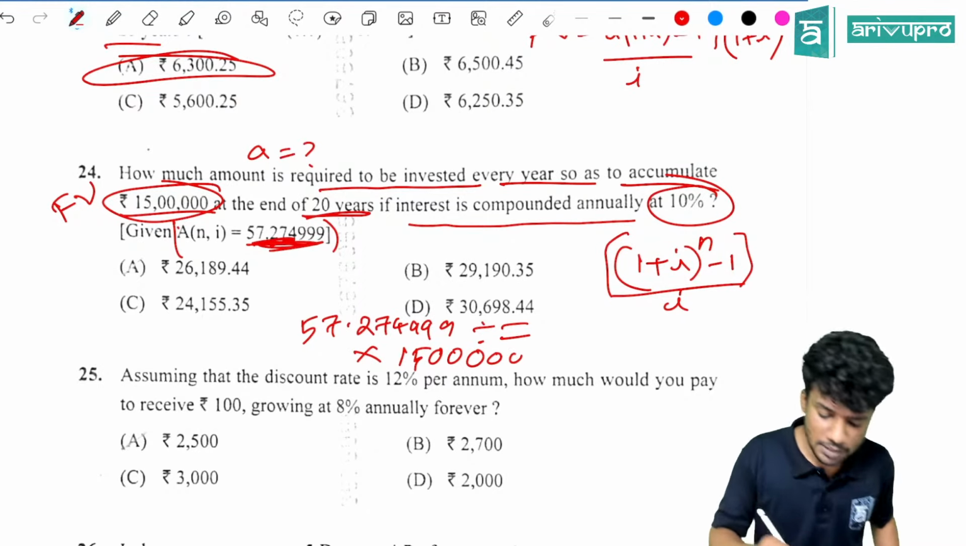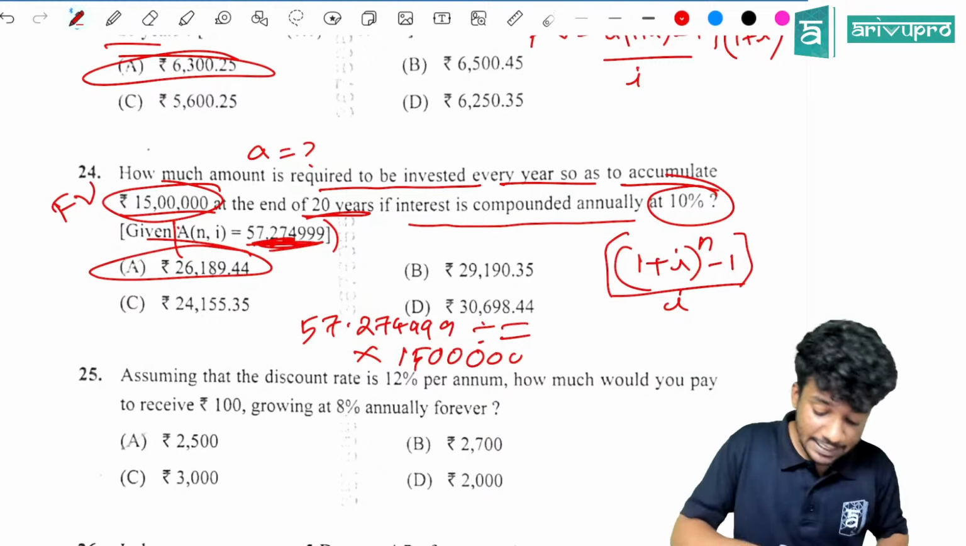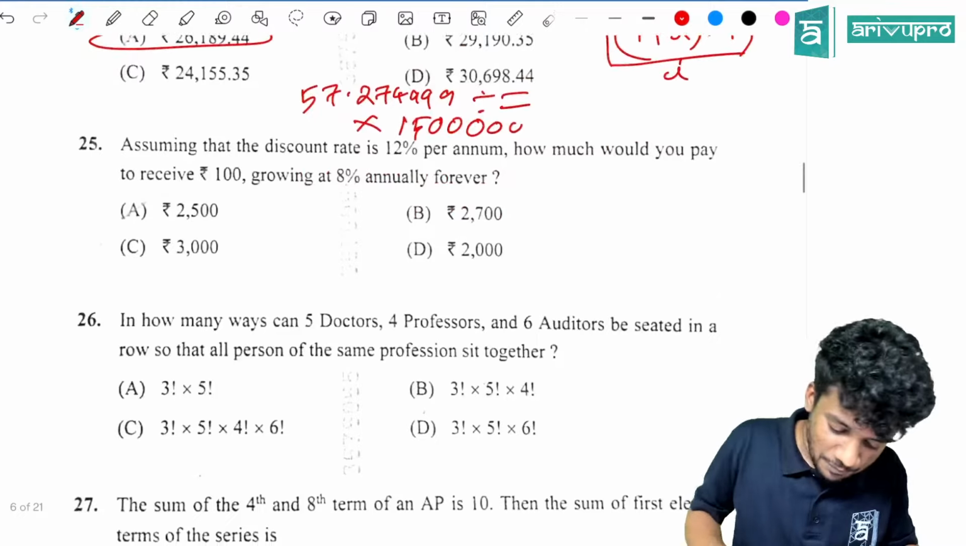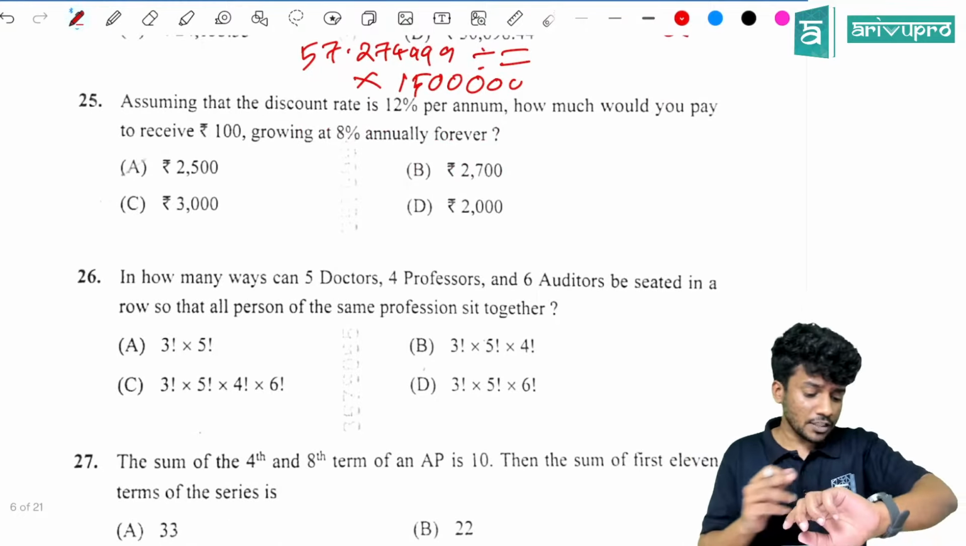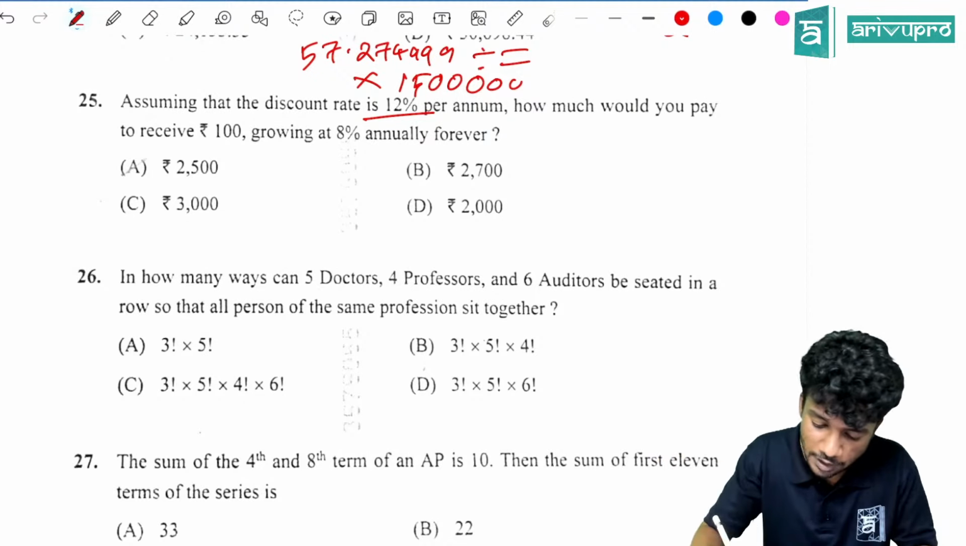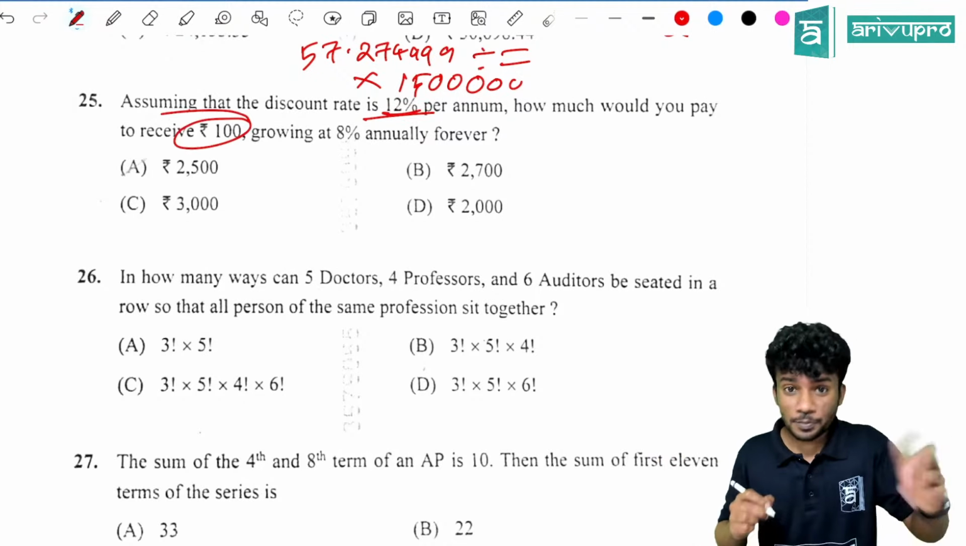The answer is option A, 26,189.44. I think you are getting it. Yes. Next question. Assuming the discount rate is 12%. Perpetuity question. Direct question. So 12% is the discount rate. Then you need 100 rupees you are doing it.